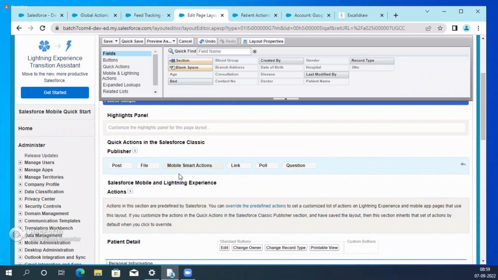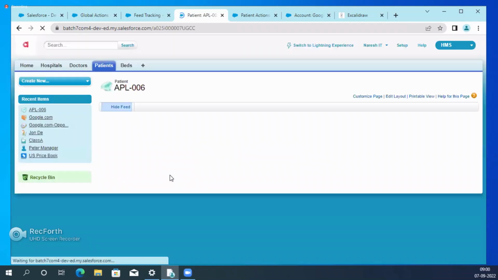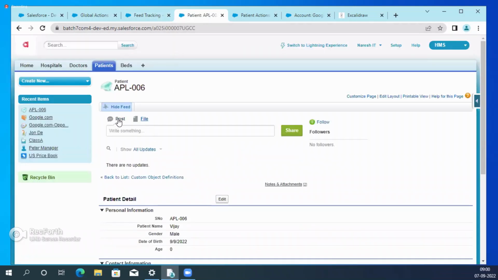In that case, there is a setting icon, click on that. Now see post, file, link, poll, question. I don't require all of these. I require only post and file. Remove the others. That's it. Inform some other doctor. File, added the files to the patient. That's it. Save it. Now see, only these two are there.